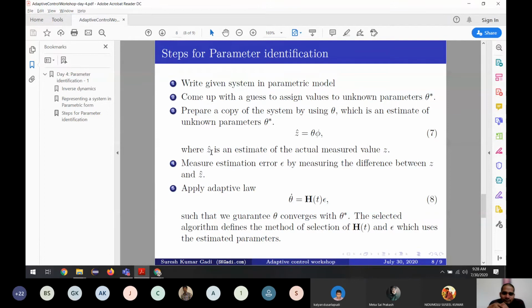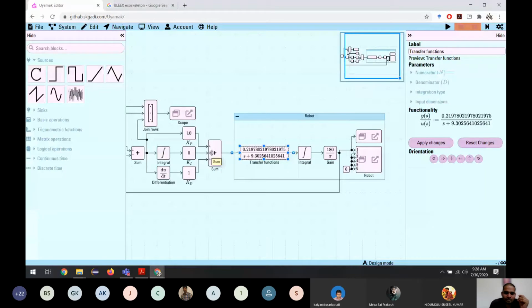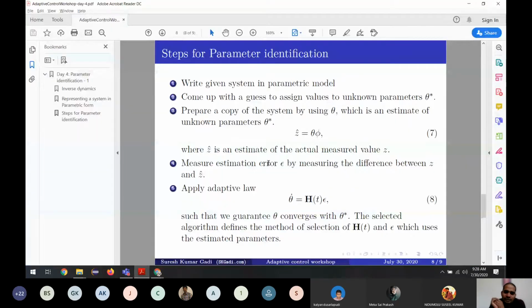So first you give some values. If you have a new robot in your lab and you don't know its parameters, you can use the values 0.2 and 9.3 as your starting values for theta star. You say, if someone's model is like this, my model may be similar to this. You just give those values and you can start the work.